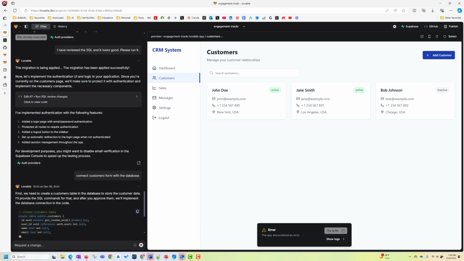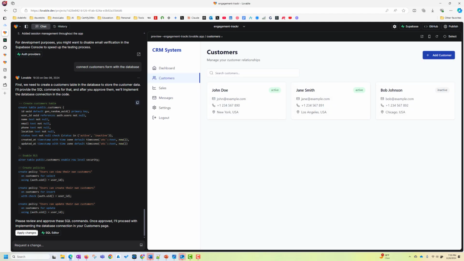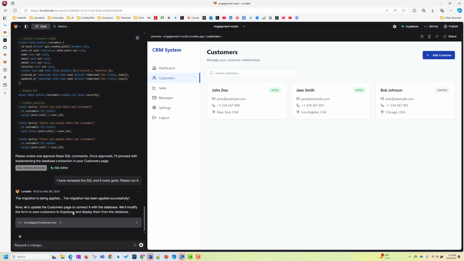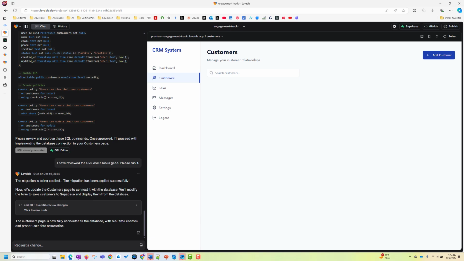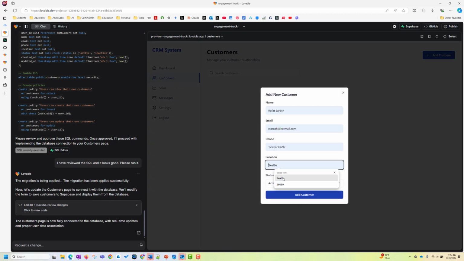Okay. So as you can see, it is creating the customer table. Here, it's done all this, apply changes. Now it is wiring the front end with your back end. So here it's saying the customer page is now fully connected to the database with real-time updates and proper user data association. Awesome. So all the customers are gone because there are no customers. Let's go ahead and add it, save it.